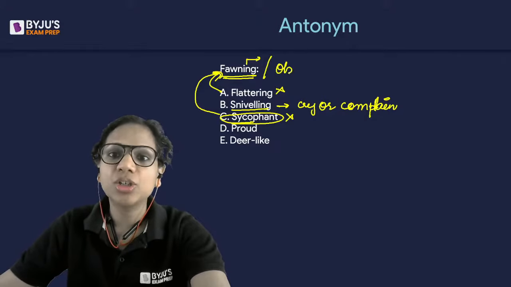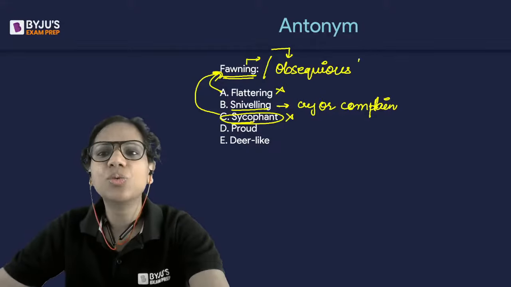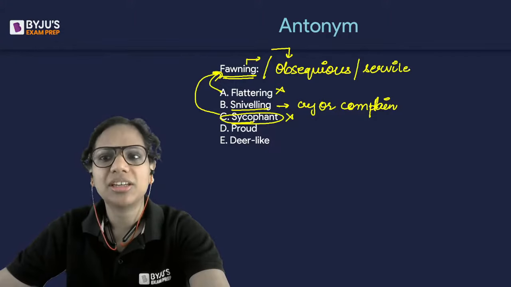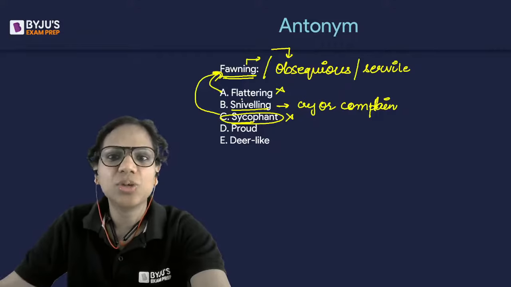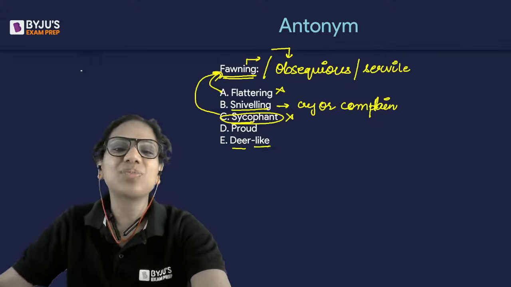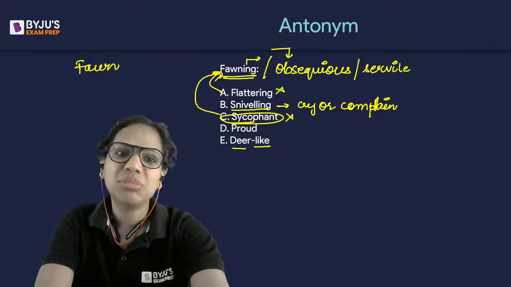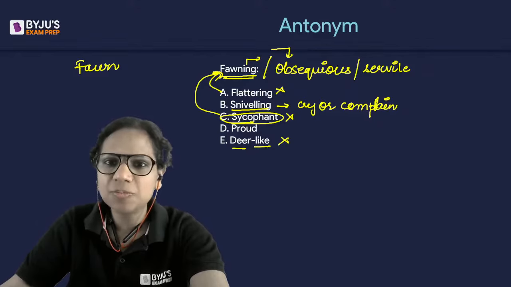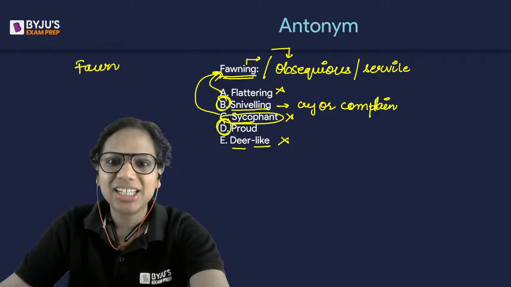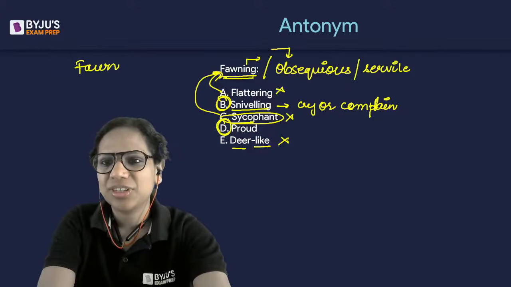When you're fawning, you are obsequious. This is another high frequency word for you. Okay, you are excessively servile towards the other person. You obey whatever he or she says because you want to flatter this person, right? So fawning, obsequious, servile, flattering, sycophant, all synonyms. Deer like a fawn is the young one of a deer. Yes. So fawn means that, right? So this is again not an antonym. What are we left with? We are left with B and D. What do you say? Which is the better antonym here? Yes. Sneha says D.